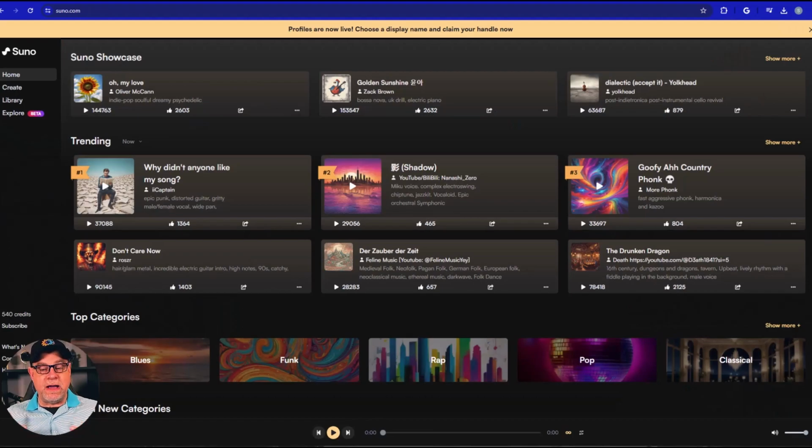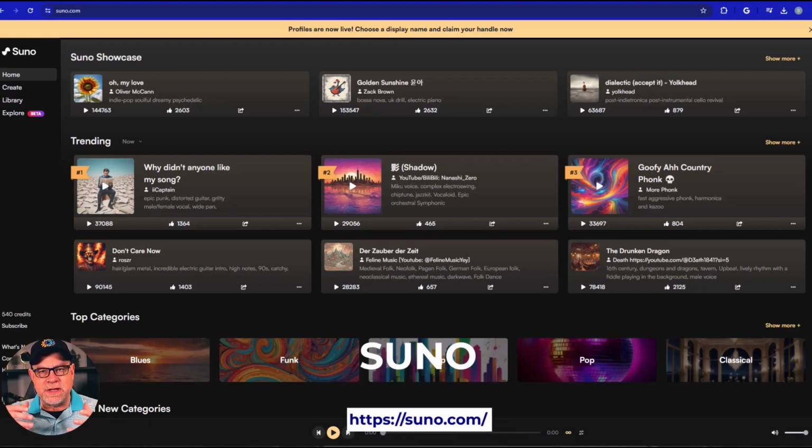Now, to kick things off, I want to show you a tool called Suno.com. Now, Suno was my first introduction into AI generative music. And it's got some very cool things going for it. We're starting to see some of the other platforms have similar things. We're going to probably have a shakeout over time.